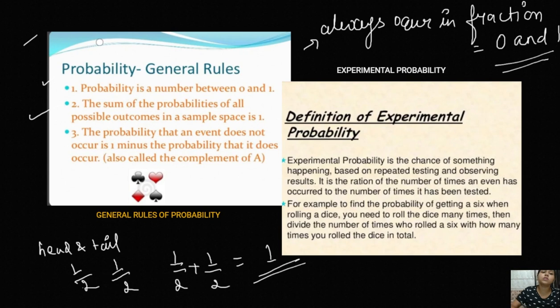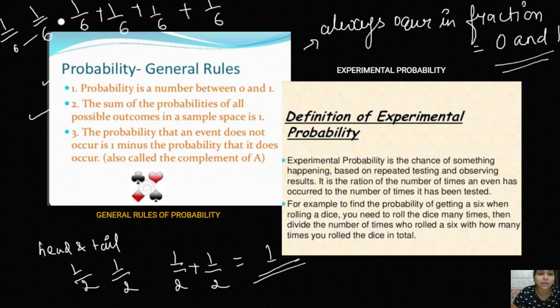to 1. You can also take the example of a dice: the probability of getting 1 is 1 by 6, the probability of getting 2 is also 1 by 6, of getting 3 is 1 by 6, of getting 4 is 1 by 6, of getting 5 is 1 by 6, and the probability of getting 6 is also 1 by 6. After adding these terms we always get 1. So the sum of all the probabilities is always equal to 1.